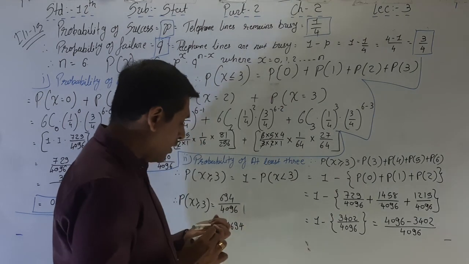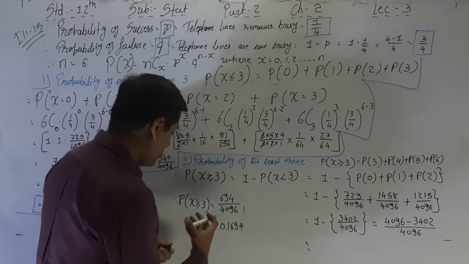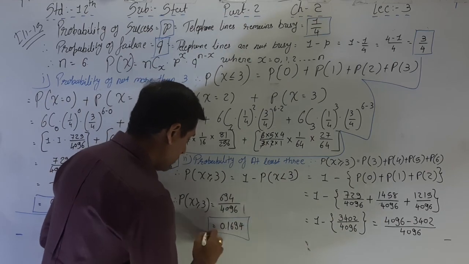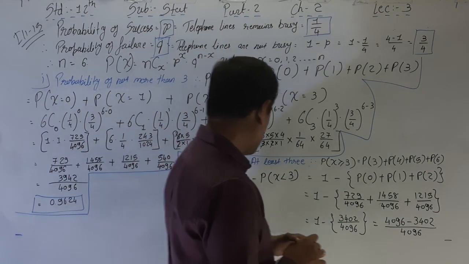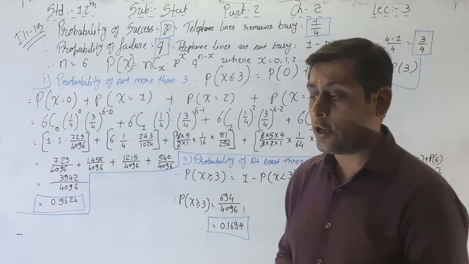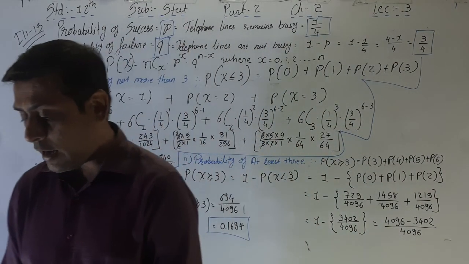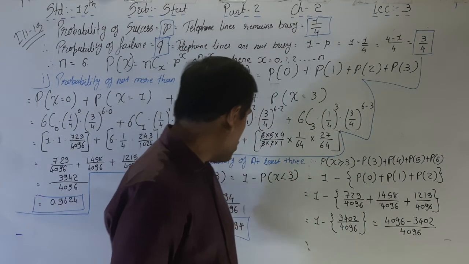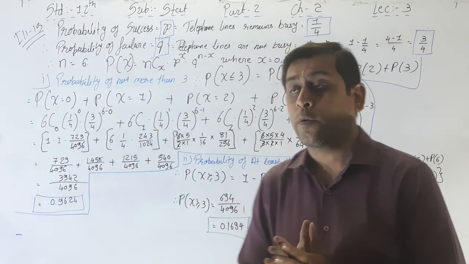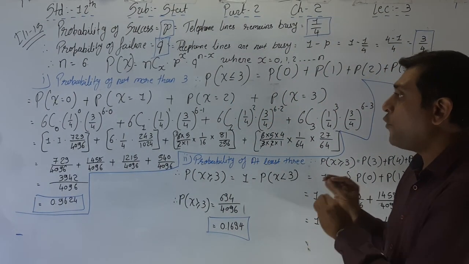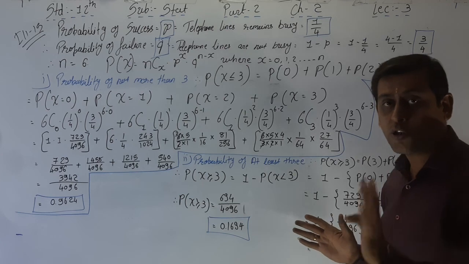The probability that at least 3 Reliance remains busy is 0.1694. So it's a very difficult one, but it's a 4-mark question.